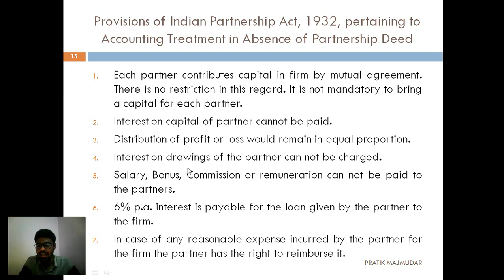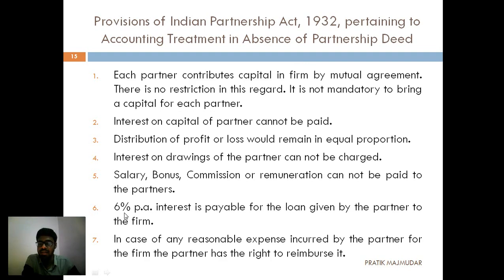Fourth, interest on drawings of the partners cannot be charged. That means whatever amount has been drawn by the partners, we are not going to charge any kind of interest on that. So if you are withdrawing any amount of money from the business and there is an absence of a partnership deed, then we are not going to charge any interest from the partners. Now see the fifth point: salary, bonus, commission and remuneration cannot be paid to the partners. If there is an absence of a deed, we are not going to pay these to the partner.